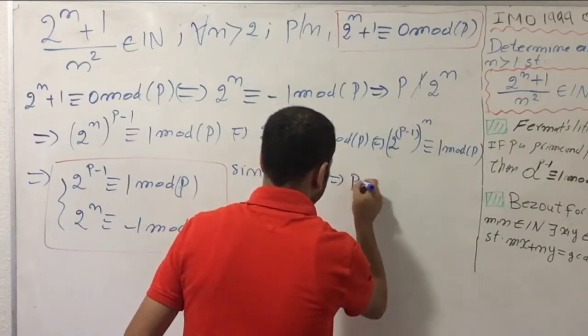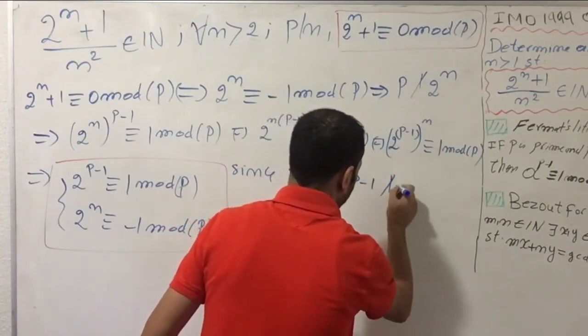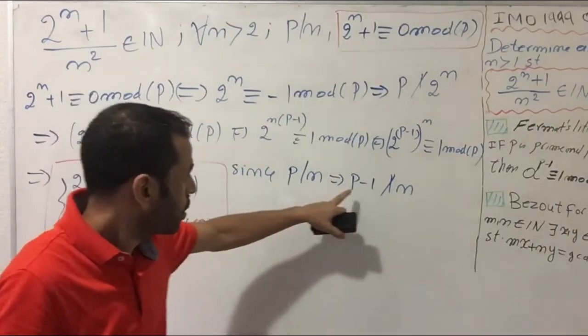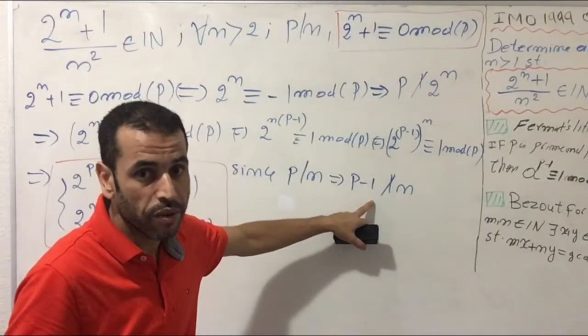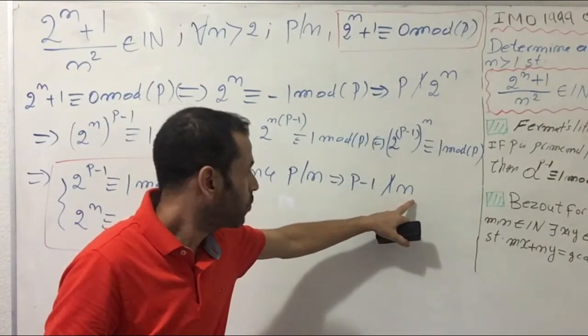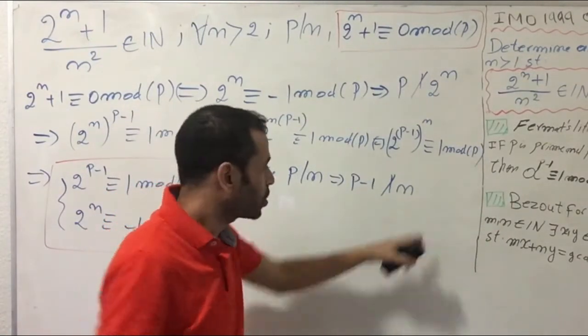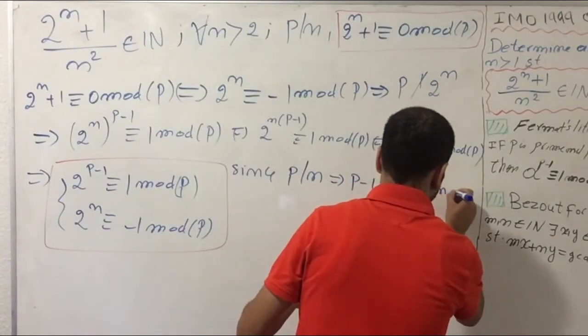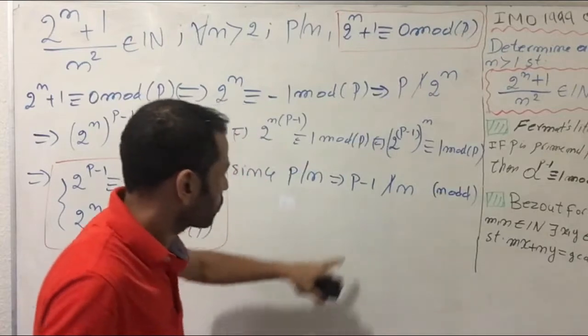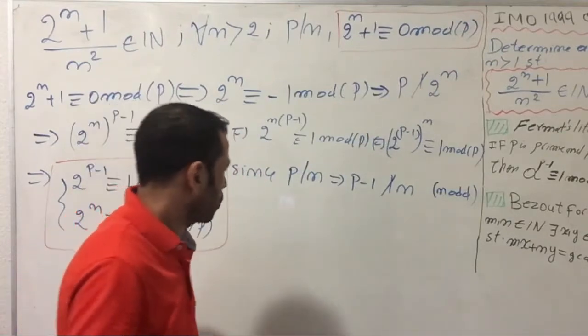This implies p minus 1 does not divide n, because p is a prime and an odd number, so p minus 1 is an even number. An even number never divides an odd number, because n is an odd number, as we mentioned before. Okay, so what does this mean?